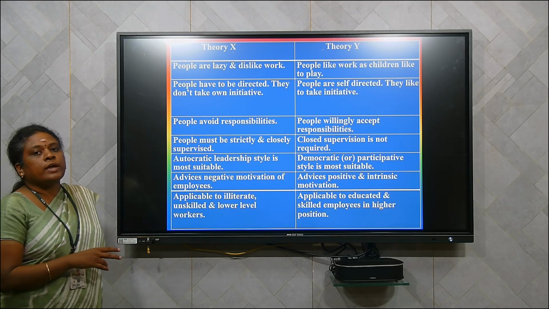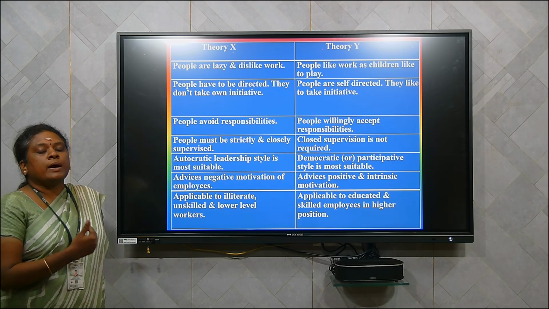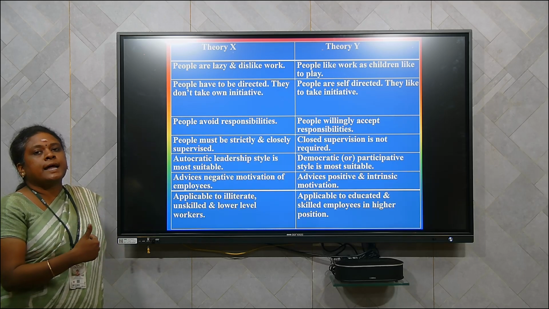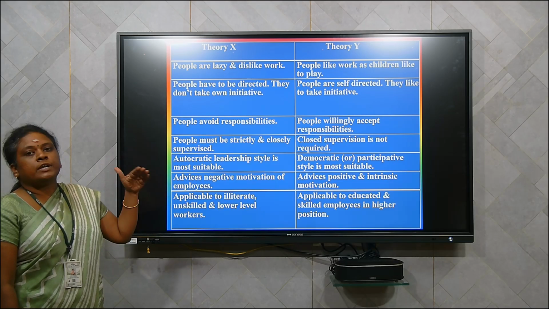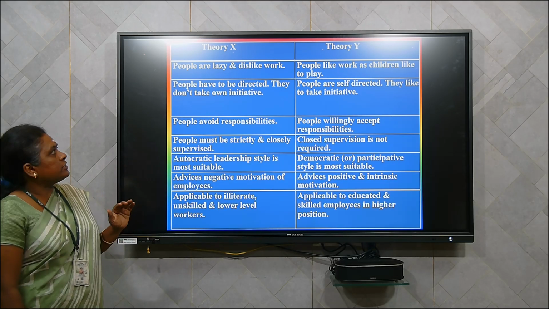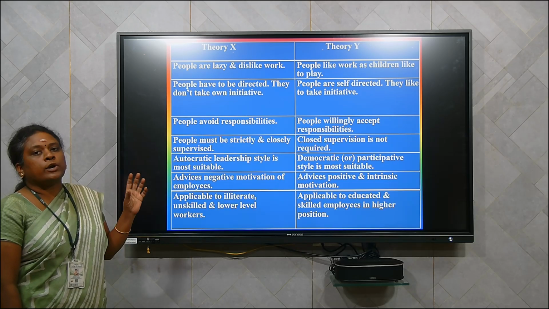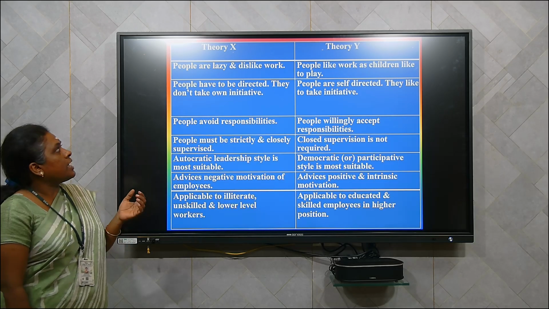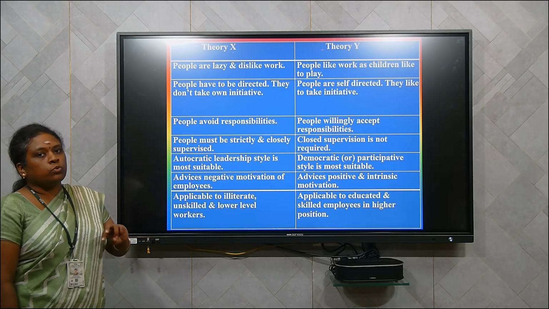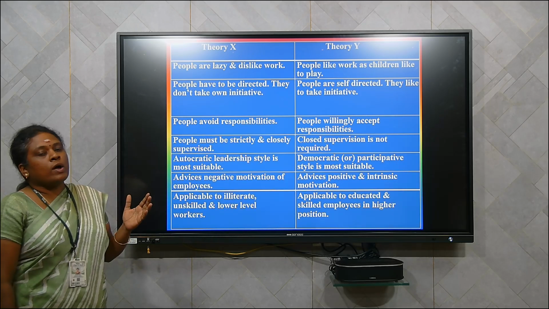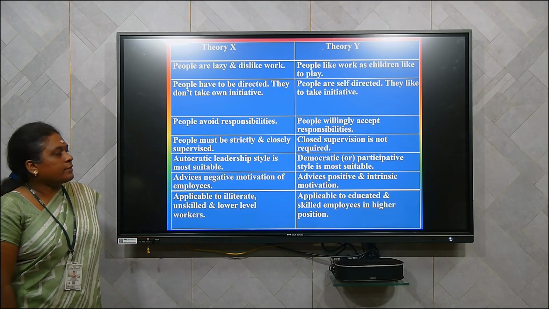So till now we have seen two theories of motivation. The first is Maslow's need hierarchy theory, which says that needs go in a hierarchy: physiological need, safety need, social need, self-esteem and self-actualization. When one need is satisfied, the man gives rise to the other need. That is according to Maslow's theory of motivation. And the second is McGregor's theory, which differentiated by means of two factors, theory X and theory Y. Theory X is a negative one and theory Y is a positive one.